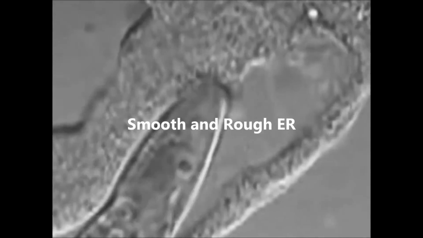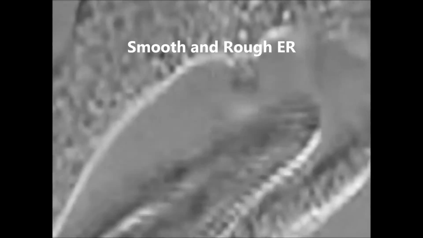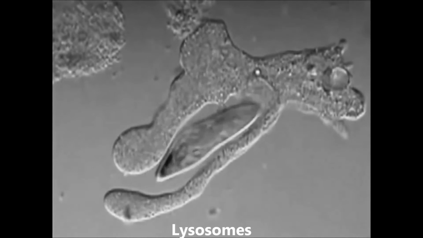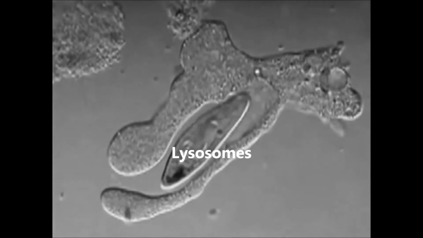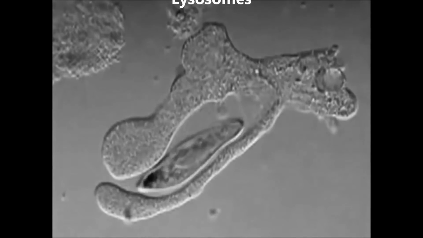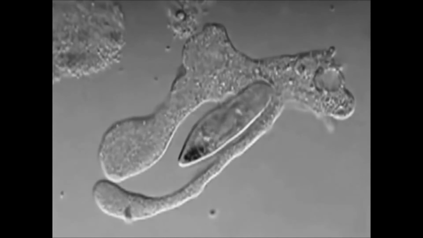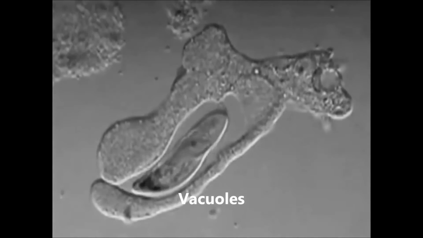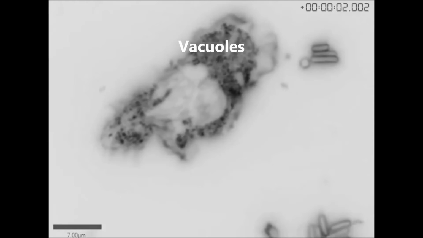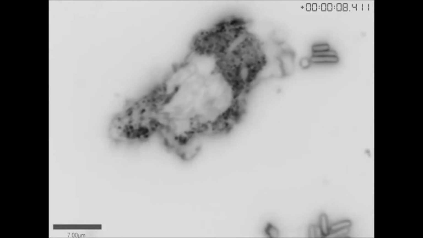Next, they both have a smooth and rough ER. In the animal cell, it was compared to Whole Foods, and in the plant cell, it was compared to the factories. They also had lysosomes. In the animal cell, it was compared to the garbage disposal system, and in the plant cell, it was compared to the Newell Recycling Center. Last, they both have vacuoles. In the animal cell, it was compared to the prisons in New York City, and in the plant cell, it was compared to the water towers in Lawrenceville.